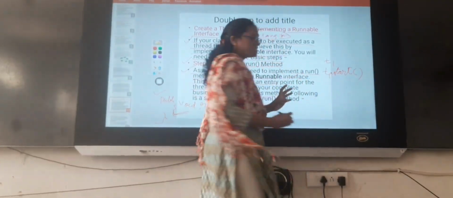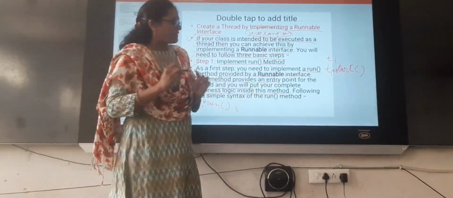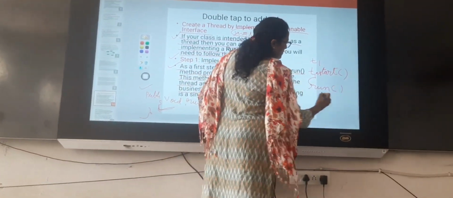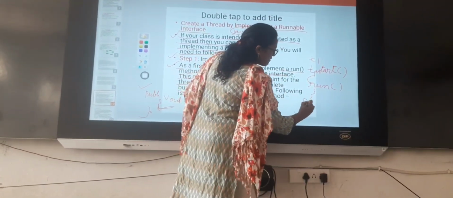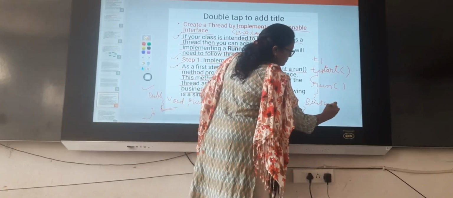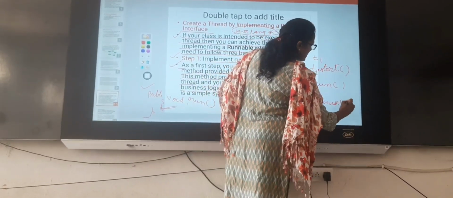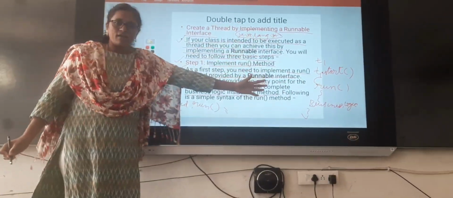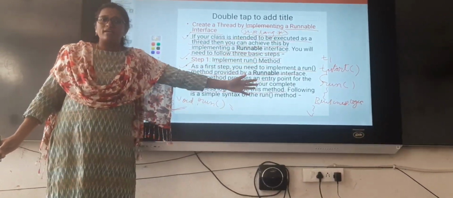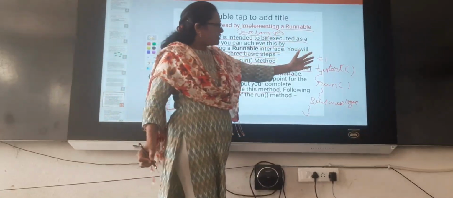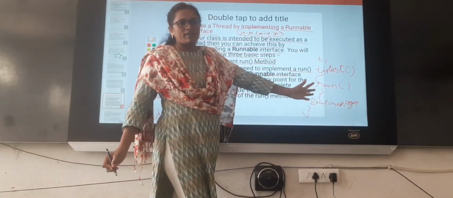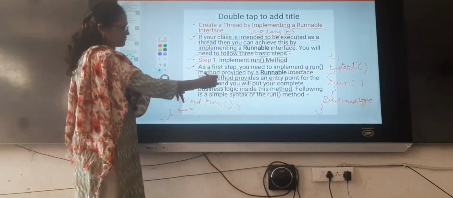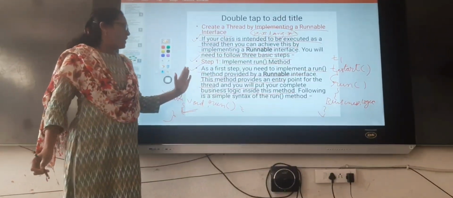Whenever you start your thread with the start method, it will call the run method. In this run method we write our logic. Whatever business logic we want to execute in the thread should be written in the run method. Whenever you start it, it will automatically call the run method and your thread will be executed. This is what we are explaining in this step 1.